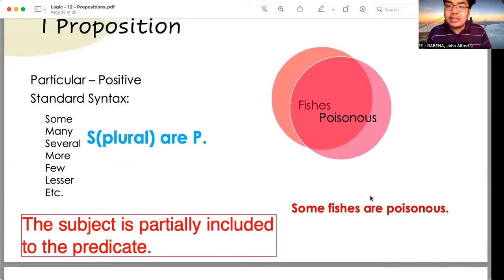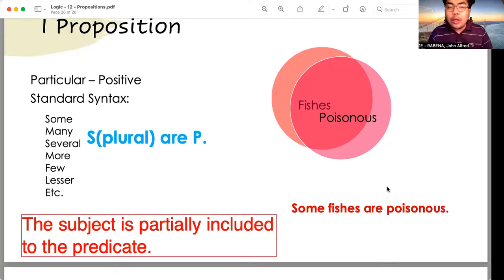Some fishes are poisonous. What is the subject in that sentence? The subject is fishes, some fishes. How about the predicate? The predicate is poisonous. How about the linking verb or the copula? The copula is "are". So, some fishes are poisonous.